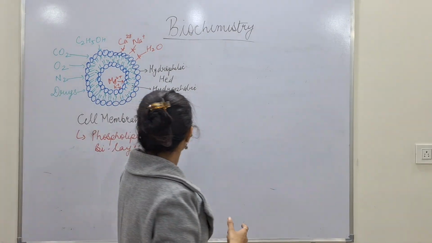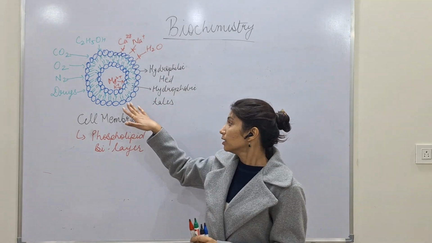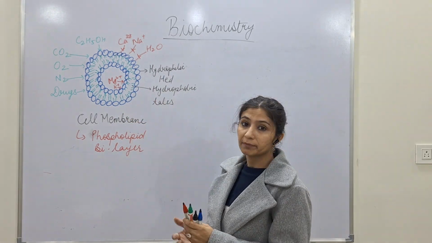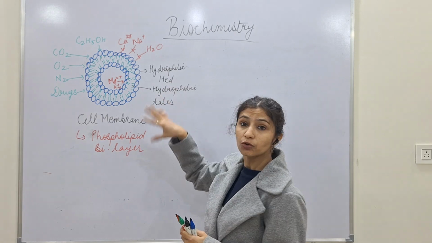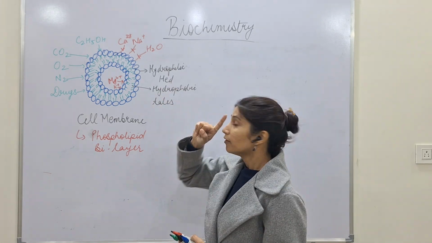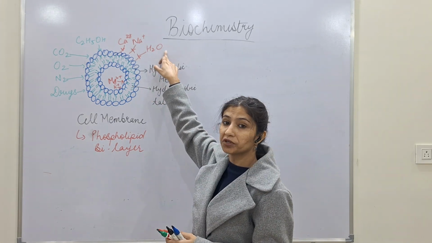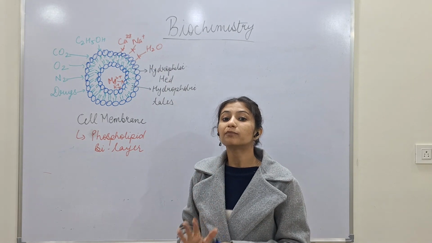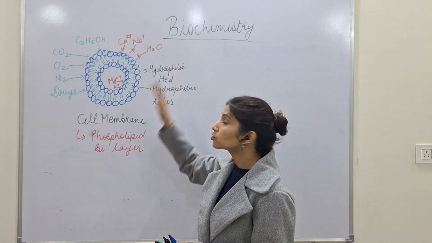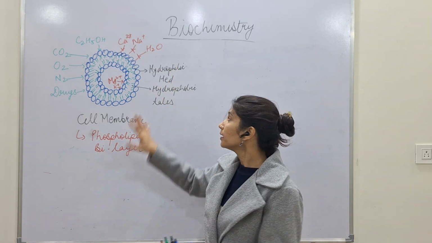The reason is the structure of the plasma membrane, which is a phospholipid bilayer. Charged molecules cannot cross it on their own. One more thing, water is not a charged molecule, but water is a polar molecule, so it also cannot cross the membrane.